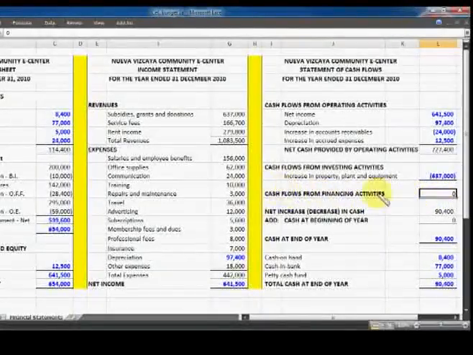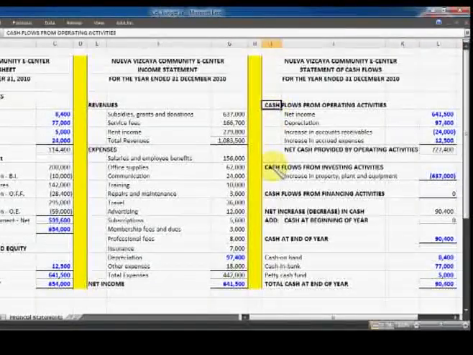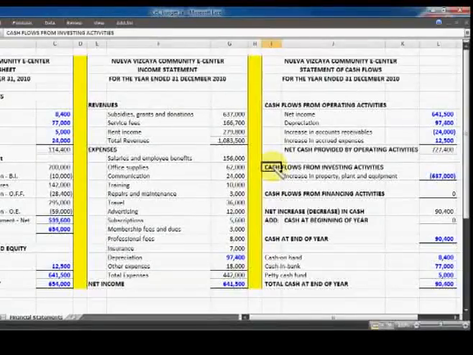But I'm presenting it here, even if it has a zero balance, just to emphasize that there are three types of cash flows for any kind of accounting entity or business enterprise, just like the CEC: cash flows from operating activities, cash flows from investing activities, and cash flows from financing activities.